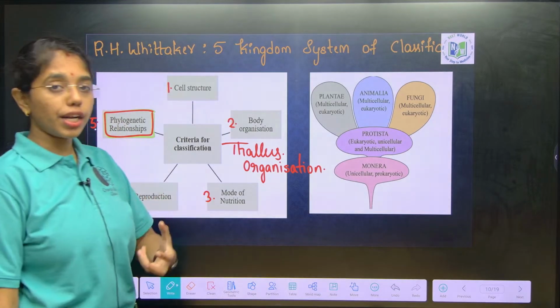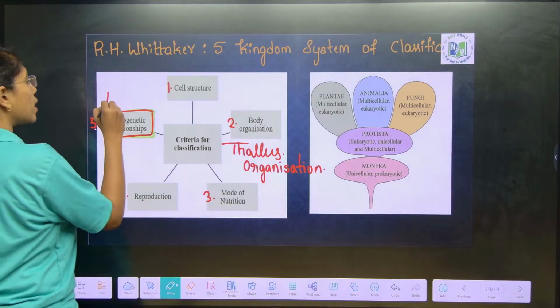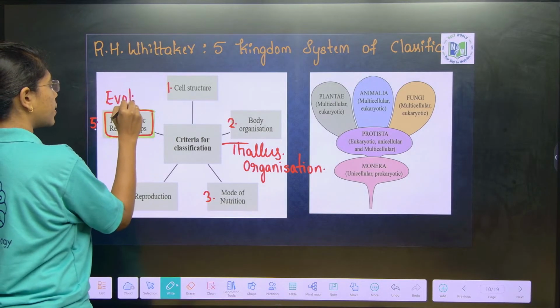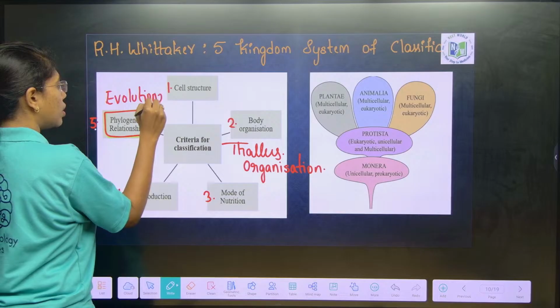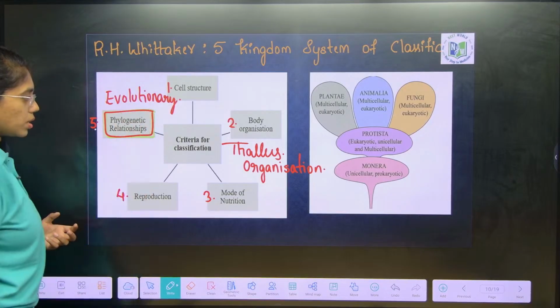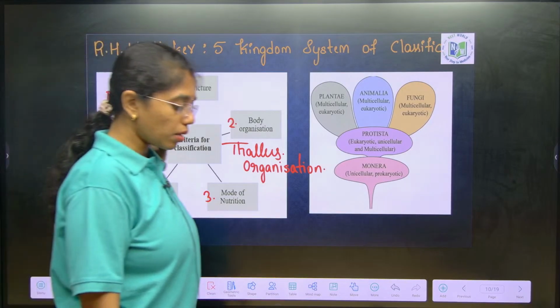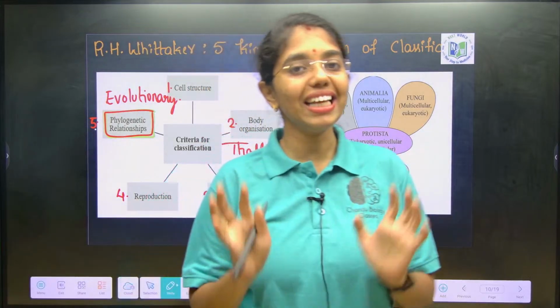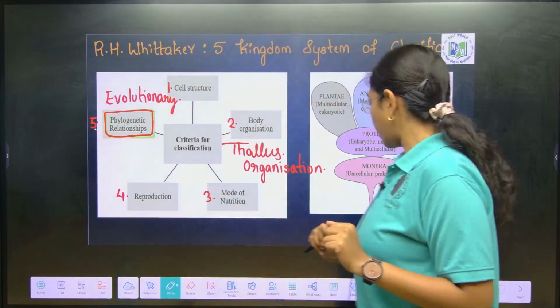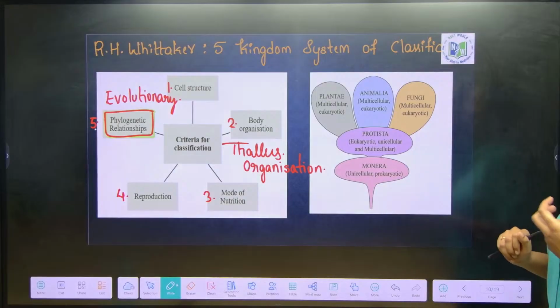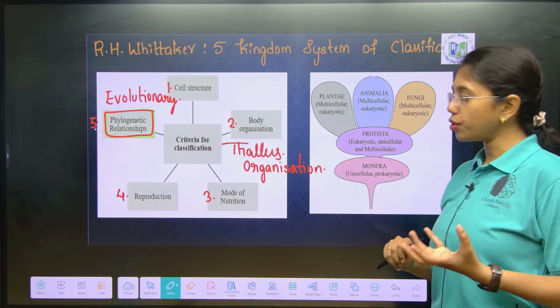As phylogenetic or evolutionary relationships are also considered, this five kingdom system of classification is widely accepted. Got it right? Based on all these criteria, they have grouped the organisms into five kingdoms.